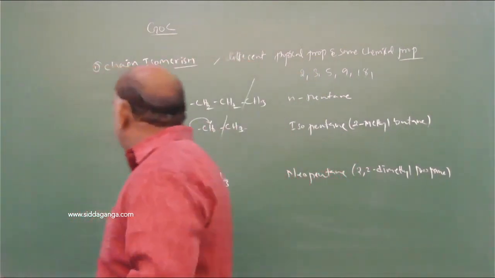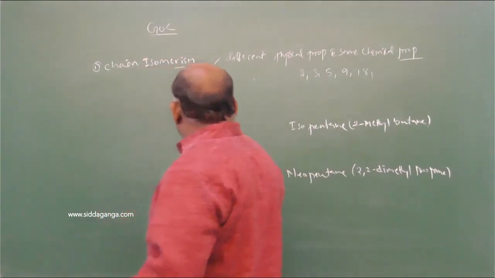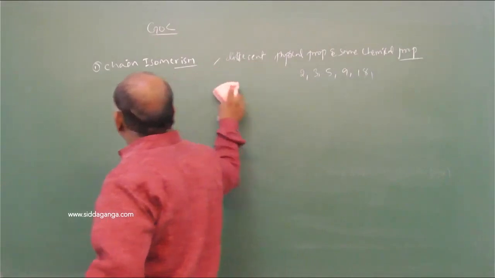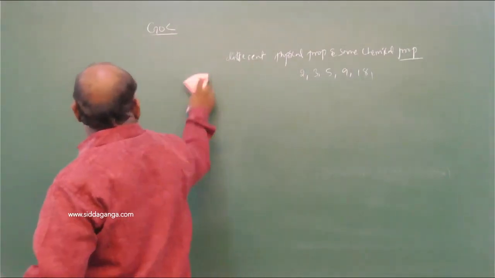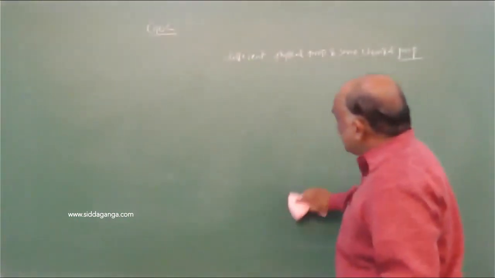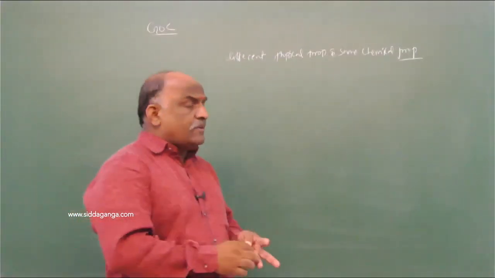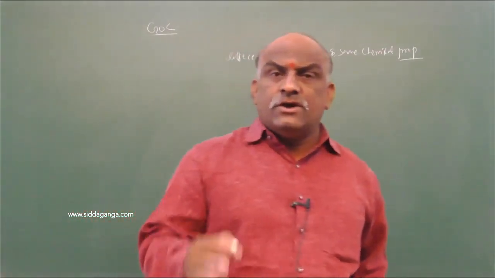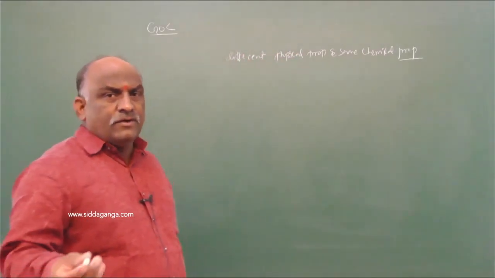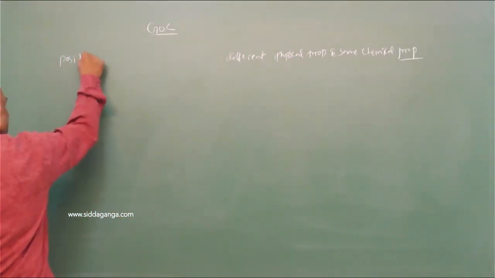And the next one is positional isomerism. Positional isomerism means a change in the position of the functional group, a change in the position of a double bond, or a change in the position of a triple bond leads to the formation of different structures. Those are said to be positional isomerism.